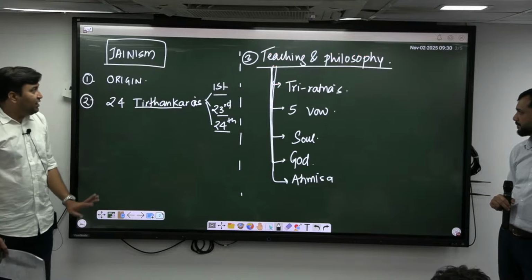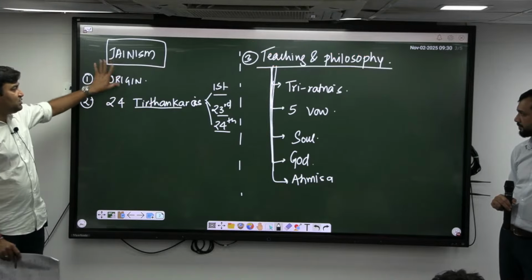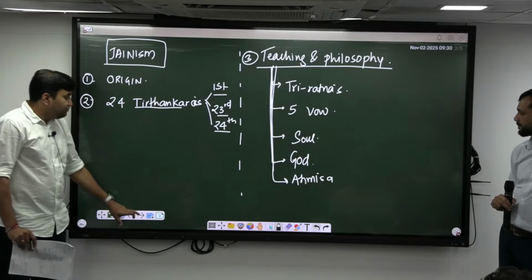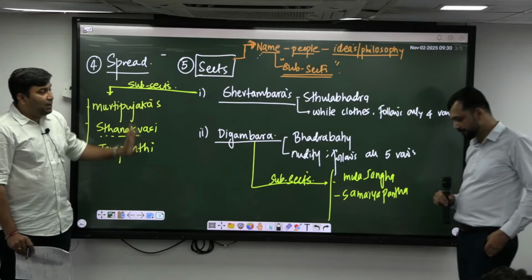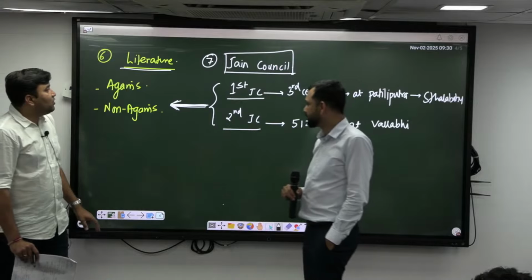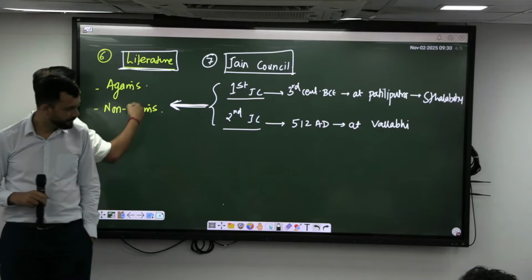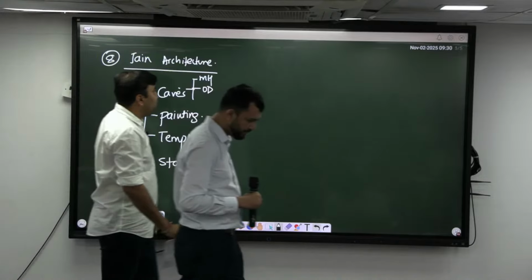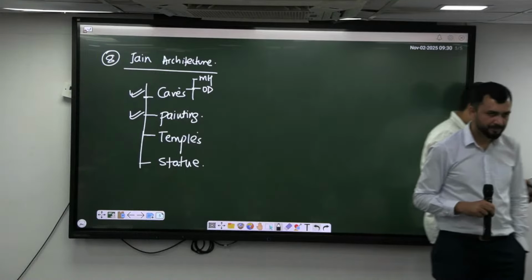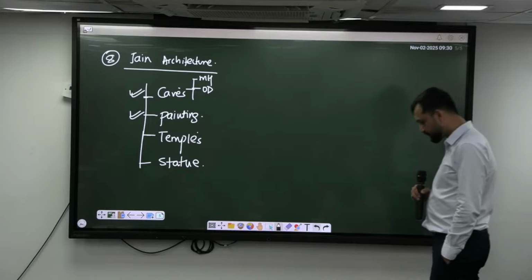So what I have done, I have divided into 5 things. Origin, meaning the 24 teachings. Then about spread, about the sects. Then about literature. Literature के बाद agams were constituted in Jain councils, and finally Jain architecture. I hope everyone got the idea.